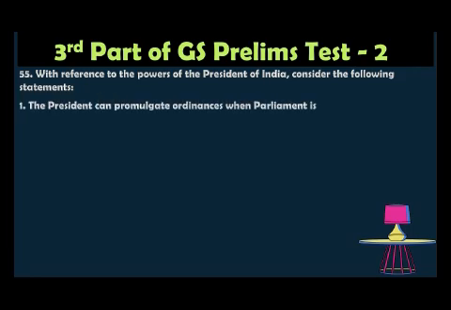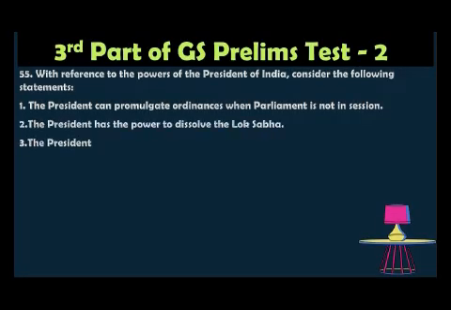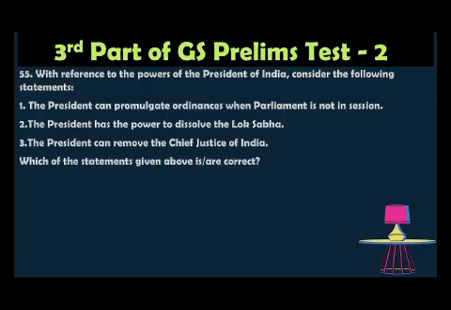The President can promulgate an ordinance when Parliament is not in session. Statement 2: the President has the power to dissolve the Lok Sabha. Statement 3: the President can remove the Chief Justice of India. Which of the statements given above is correct? Option A: 1 and 2 only. Option B: 2 and 3 only. Option C: 1 and 3 only. Option D: 1, 2 and 3.